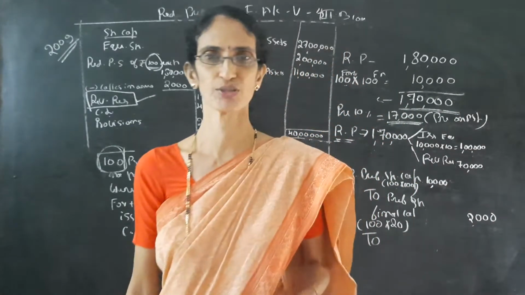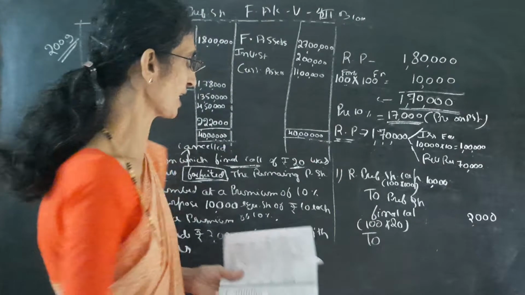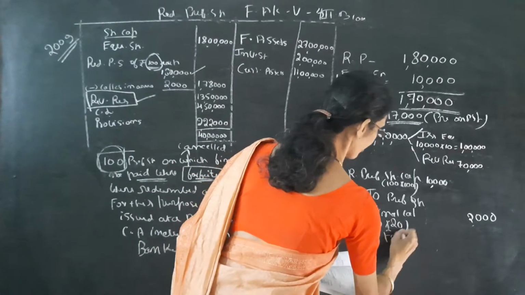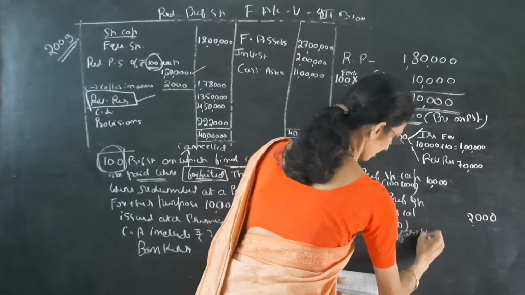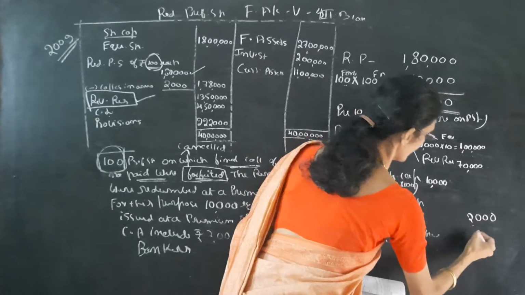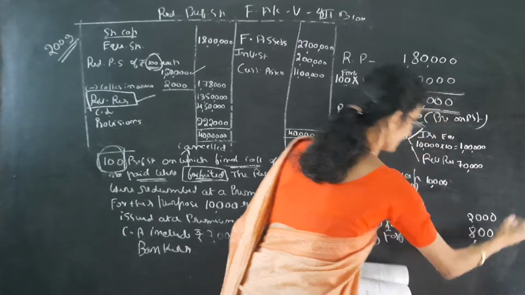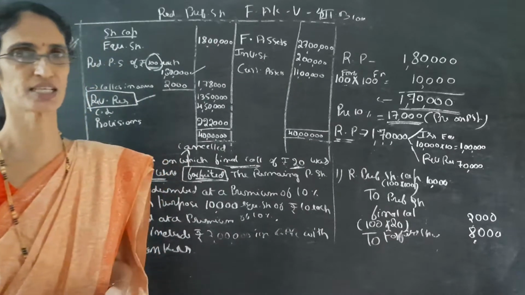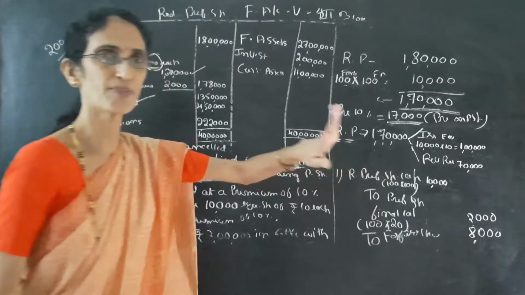So remaining balance should be transferred to forfeited shares account. So to forfeited shares account. So remaining 10,000 minus 2,000, that is 8,000. So this is the entry for forfeiture of share. So no need of by-hearting it.